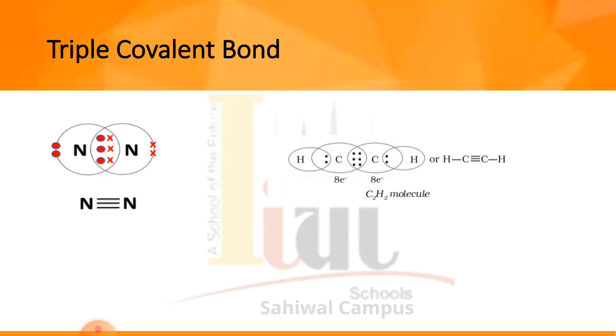The second example is about ethyne, and this example shows that a carbon atom is bonded with the other carbon atom with the help of three bond pairs that are contributed between these two atoms, and they form the structure of the ethyne molecule.